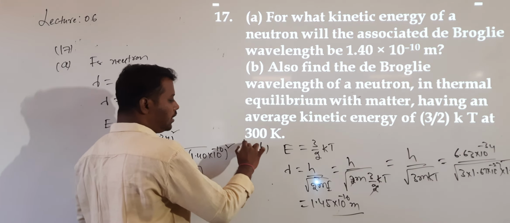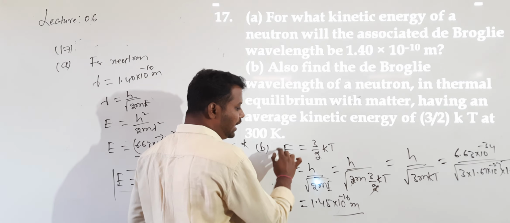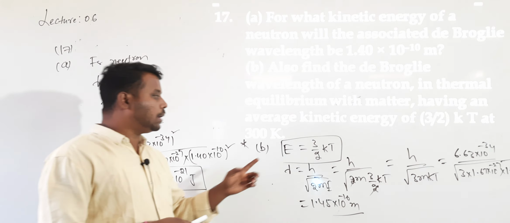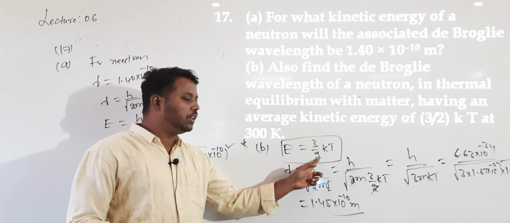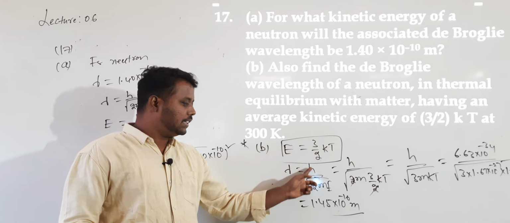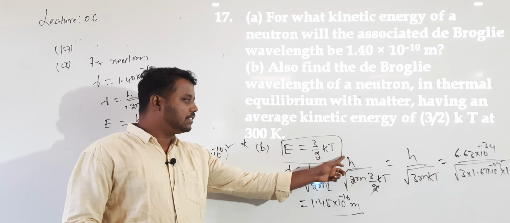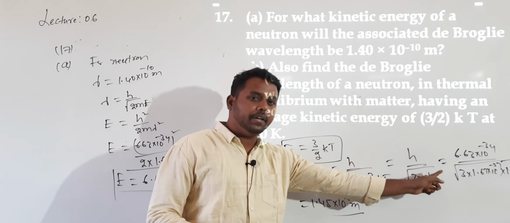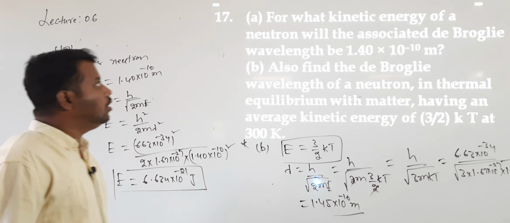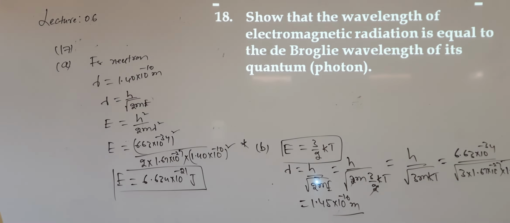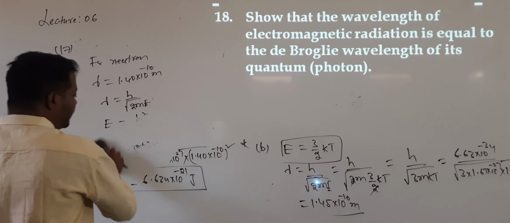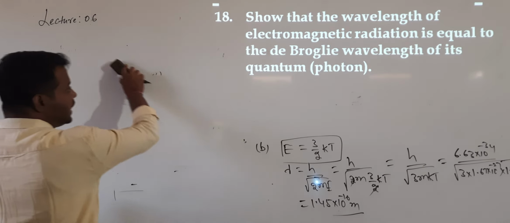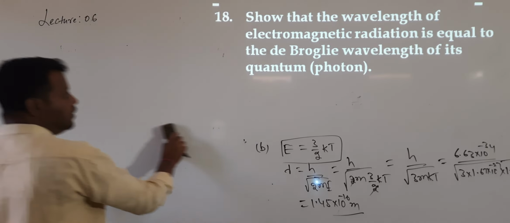This question is important. Whenever it is given, remember from the kinetic theory of gases, the average kinetic energy associated per molecule per degree of freedom is 3/2 kT. Then in the lambda formula h divided by root over 2mE, if I substitute, I will get h divided by root over 3mkT. That is how to calculate question number 17. Now question number 18: show that the wavelength of electromagnetic radiation is equal to the de Broglie wavelength of a photon.